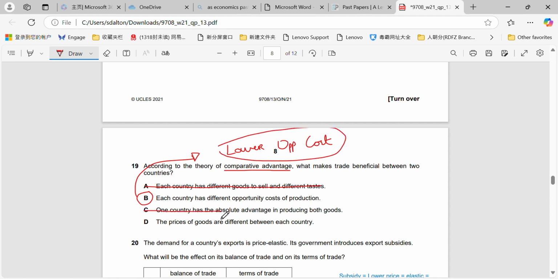Absolute advantage is a different theory from comparative advantage. Remember, absolute advantage is to do with whichever good we can produce a higher output of, and the price of goods has nothing to do with the theory of comparative advantage. It's purely the opportunity cost.